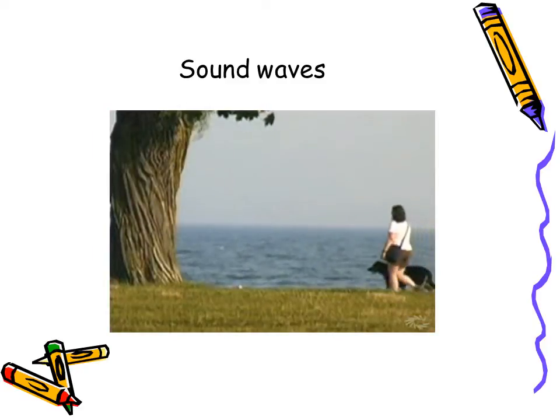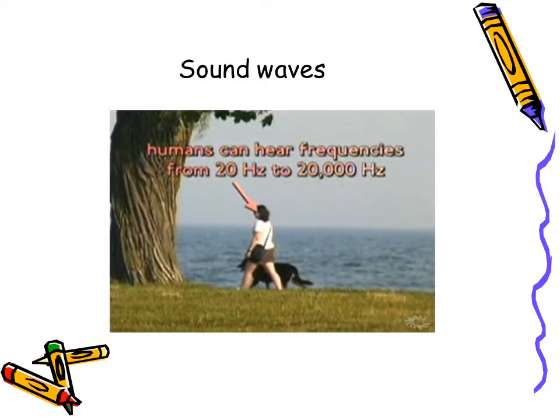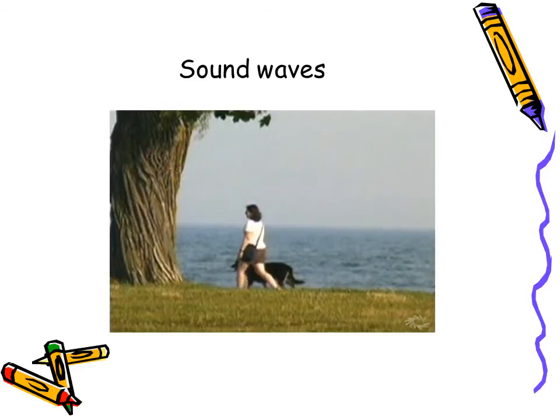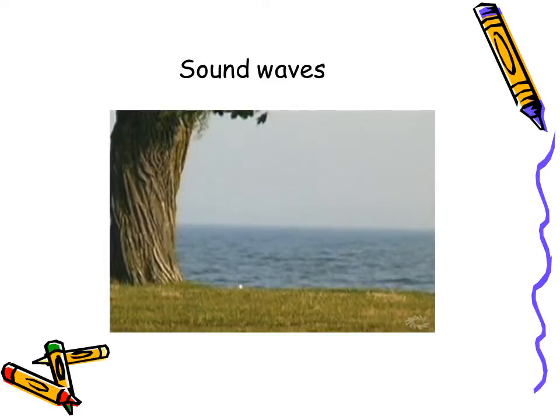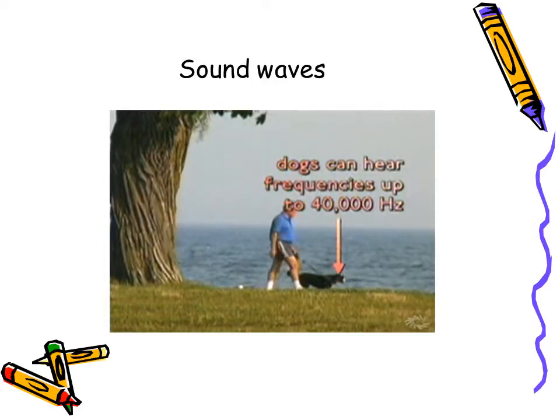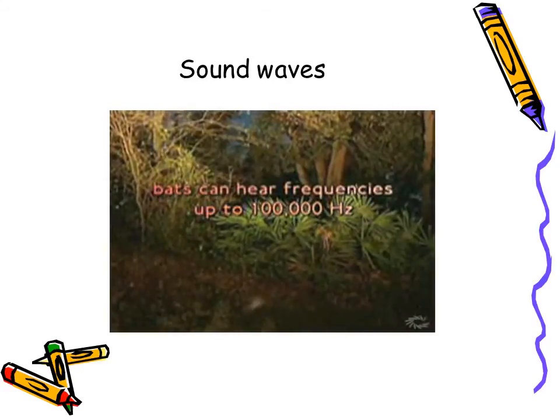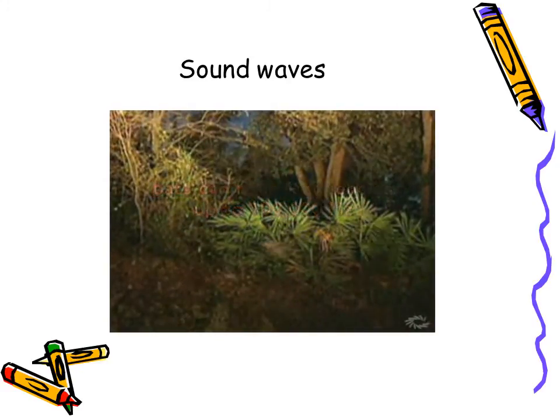The human ear can hear a broad range of sounds, from 20 hertz to about 20,000 hertz. In other words, we can hear frequencies from 20 waves per second to about 20,000 waves per second. Other animals can hear a much wider range of sound. Dogs, for example, can hear sounds up to 40,000 hertz, and bats up to 100,000 hertz.